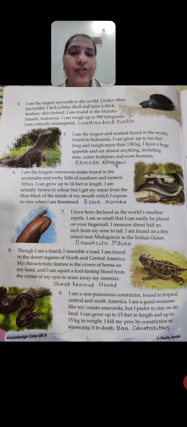Okay, and this is found in the Maluku Islands, that too in Indonesia. It can weigh 900 kilograms, and it is very dangerous. That is what we call a leatherback turtle. Okay, these are all the features of the leatherback turtle. Then we can move to the next reptile, that we call a Komodo dragon.